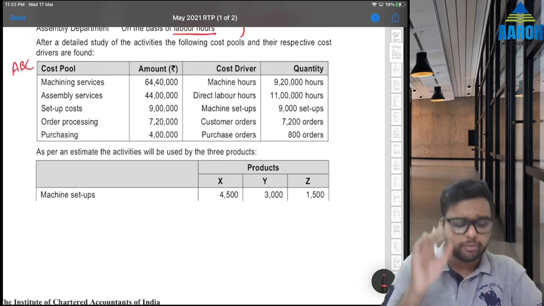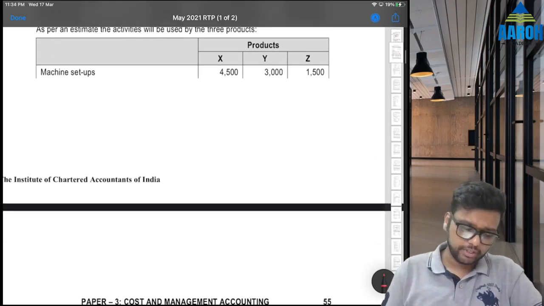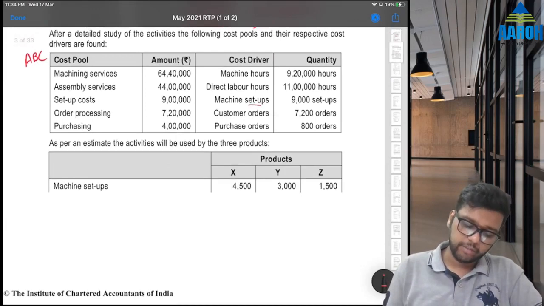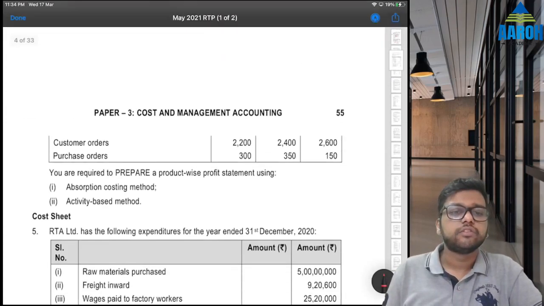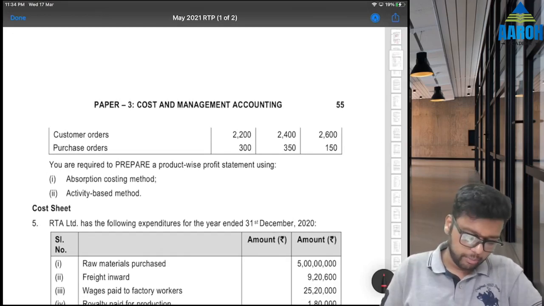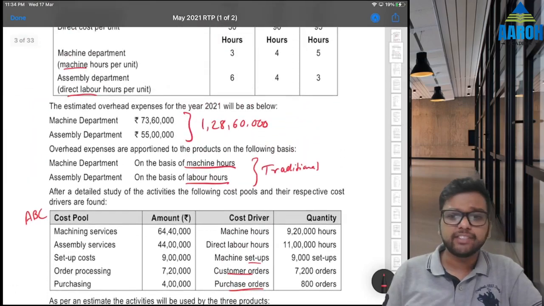We'll see that later when we do it. As per an estimate, the activities will be used by 3 products: machine setups, customer orders, purchase orders. That is what was there: setups, customer order, purchase order. You are required to prepare a product-wise profit statement using absorption costing and ABC. So first let's do traditional. Traditional is very easy.